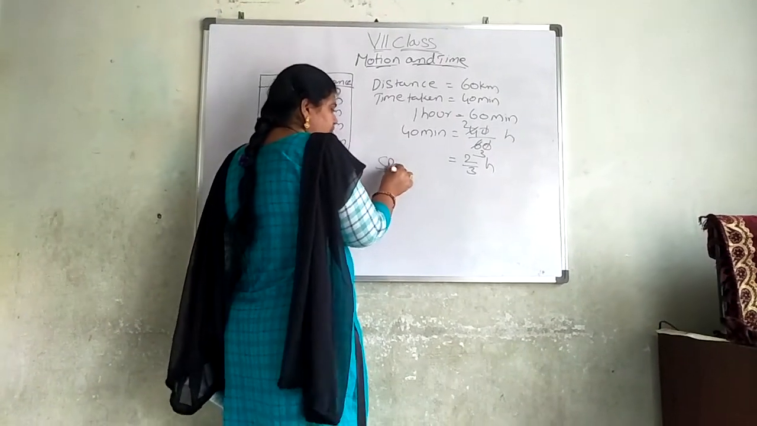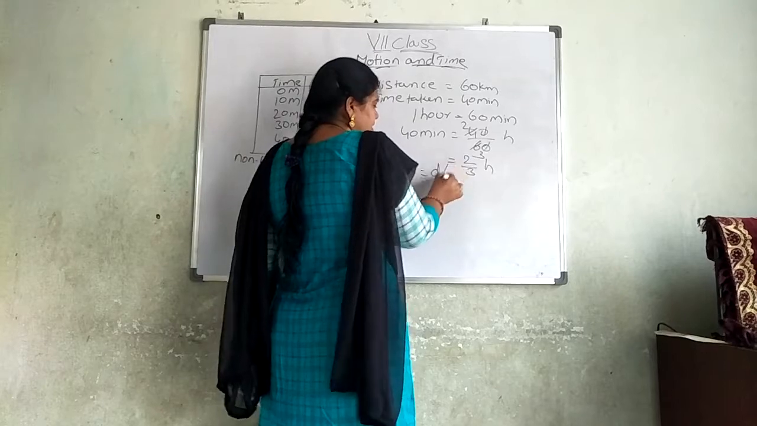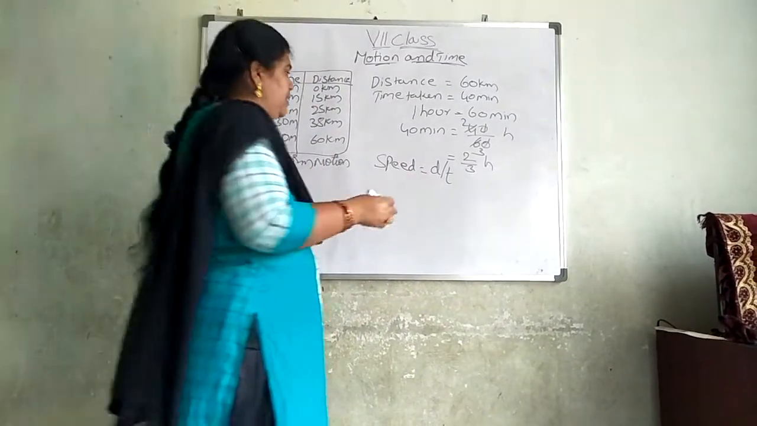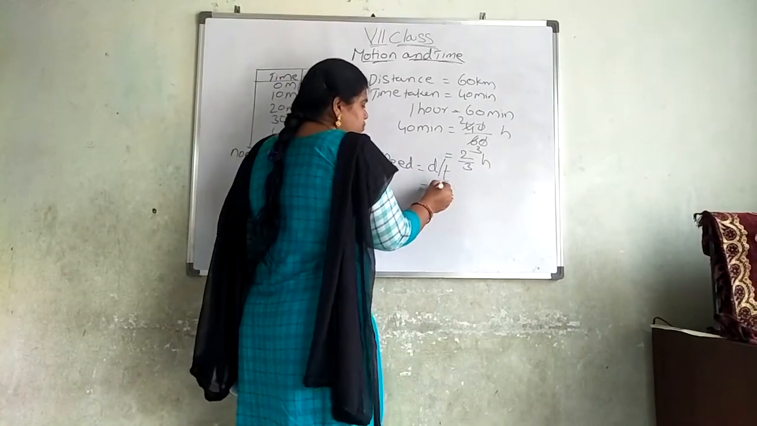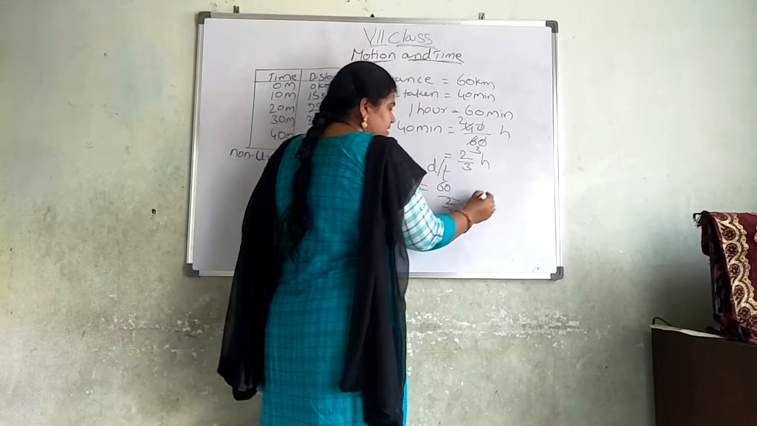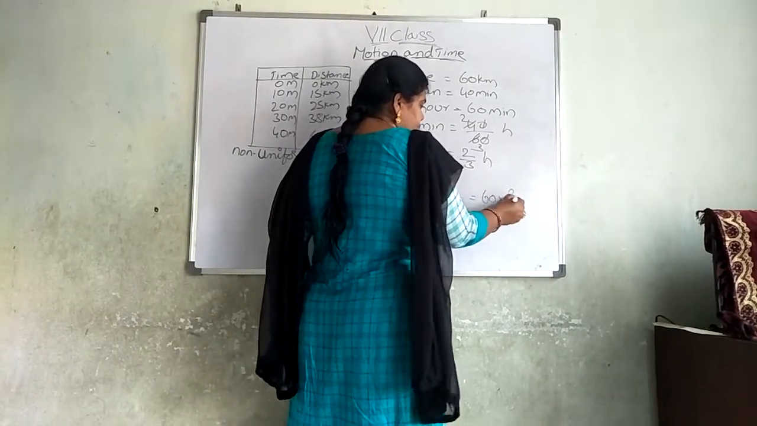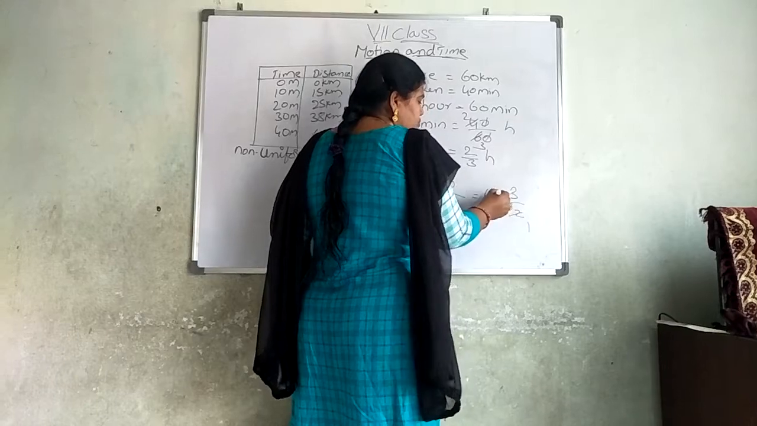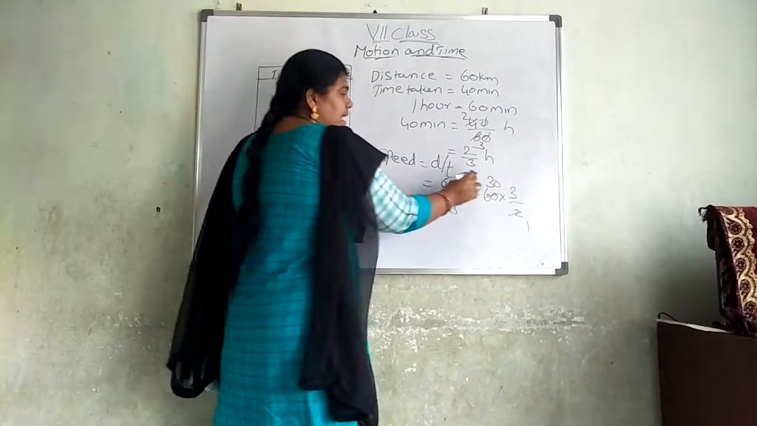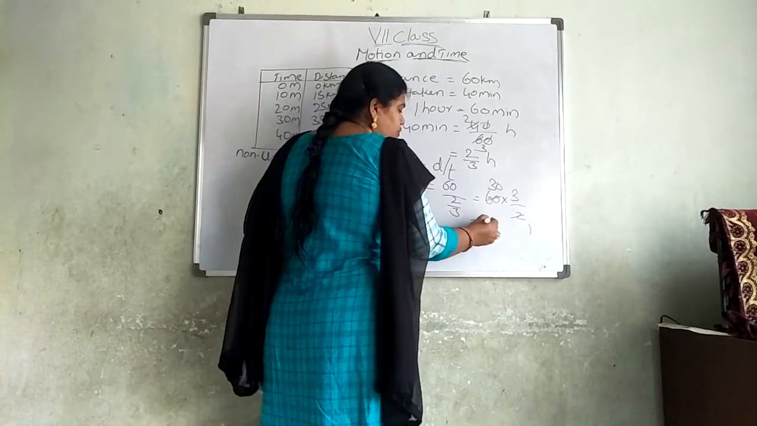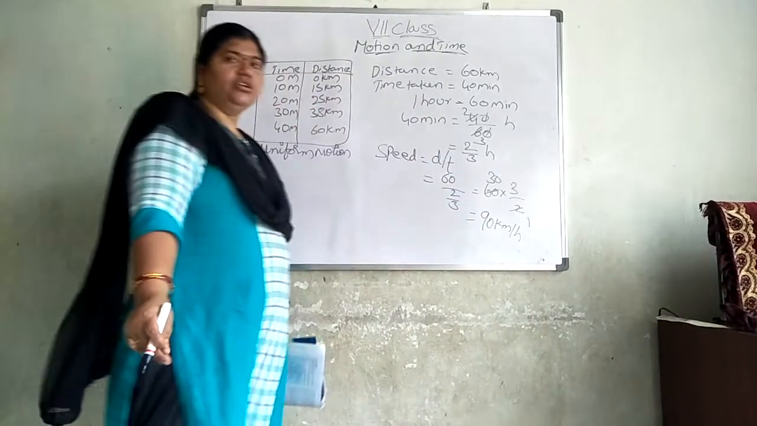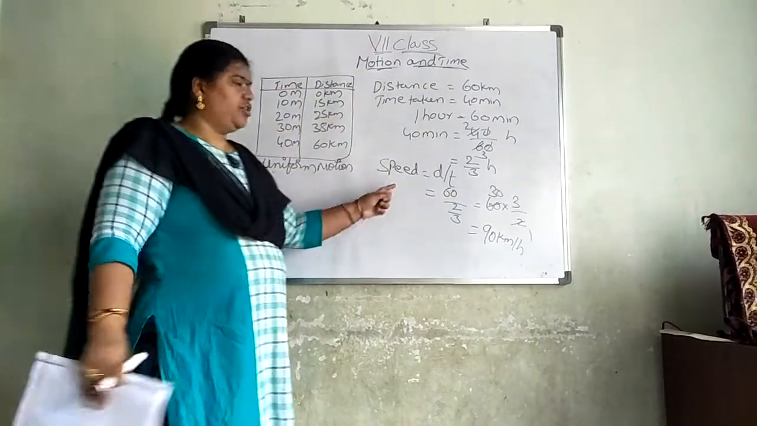So here you can see that speed is equal to, what is our formula? Speed is equal to distance by time. Now what I should find? I should find the speed of the vehicle. So distance is 60, time taken is 2 by 3 hours. That is equal to 60 into 3 by 2. 2 ones are 2, 2 30s are 60, 3 3s are 90. That is equal to 90 kilometers per hour. 90 kilometers per hour is the speed of the vehicle.